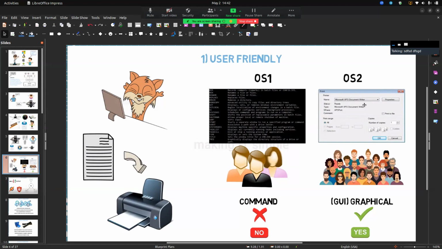But a graphical GUI operating system can provide it very simply. And here you can see the printer, and we know the printer, and it can be more convenient to users. And here you can see printer commands, printer machine language code, setlocal, and here you can see the GUI. Commands are very difficult for users, but a GUI is very simple for users. Then a lot of users choose the GUI, the graphical user interface.